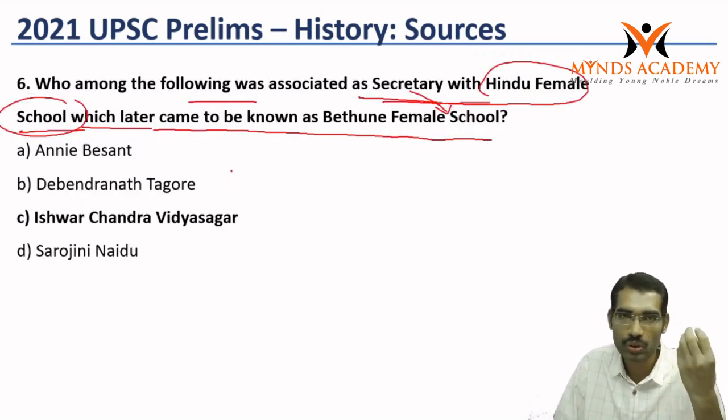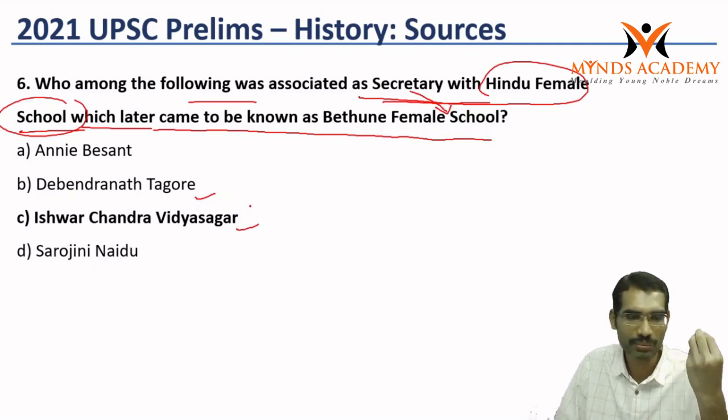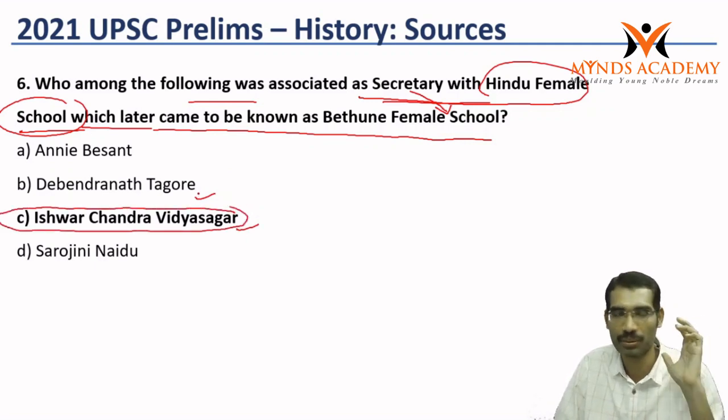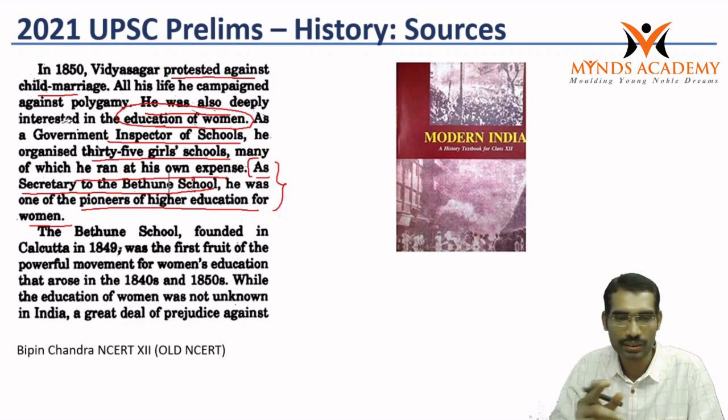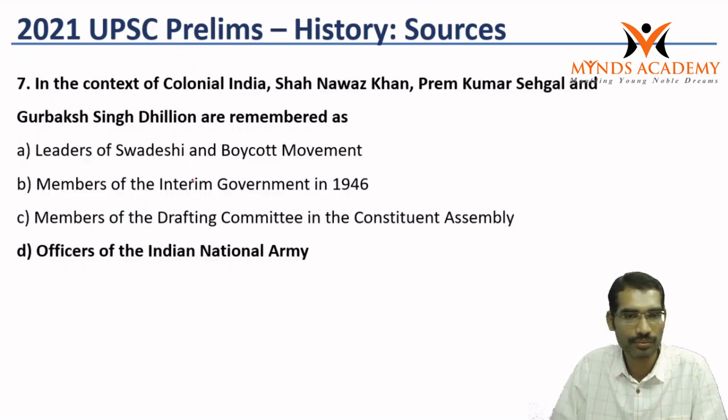Once again, those who get confused whether it is Debendranath Tagore or Ishwar Chandra Vidyasagar, this question becomes difficult, but mostly students would have guessed Ishwar Chandra Vidyasagar as the right option. So this question also can be answered from Bipin Chandra. Now, two questions directly from Bipin Chandra.